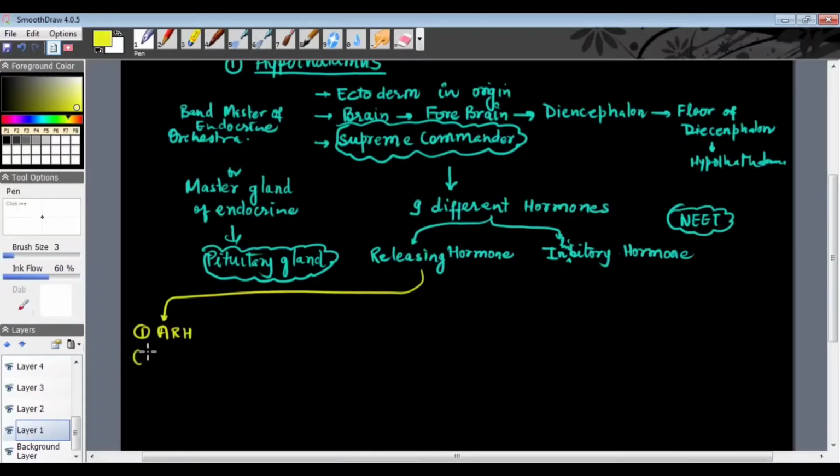The full form of ARH is adrenocorticotropic releasing hormone, or also sometimes named corticotropin releasing hormone.